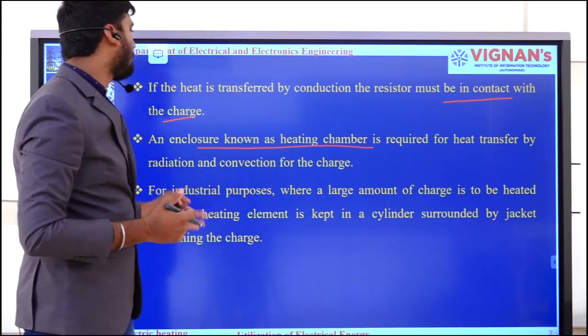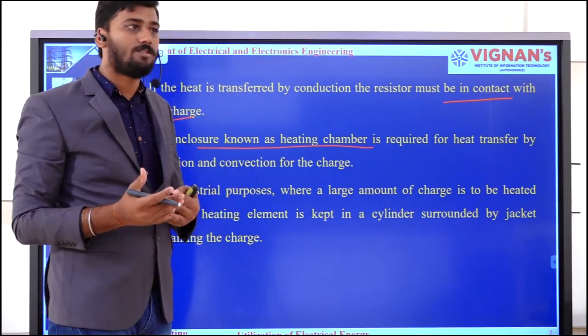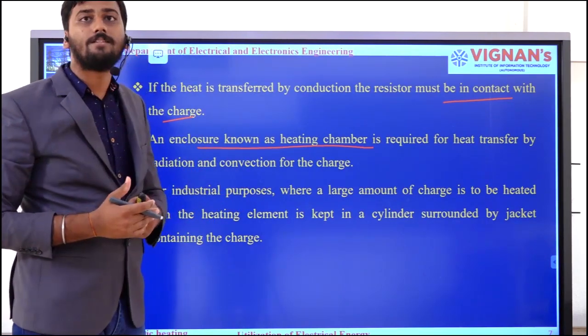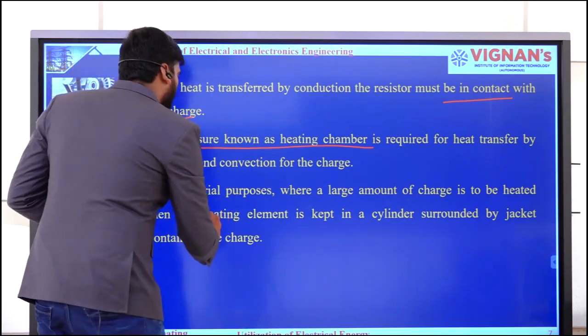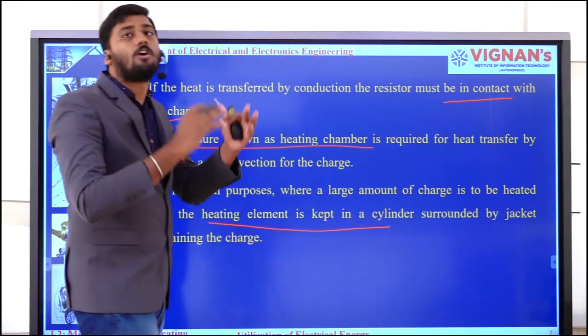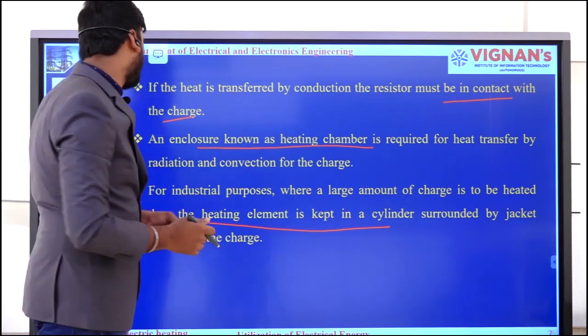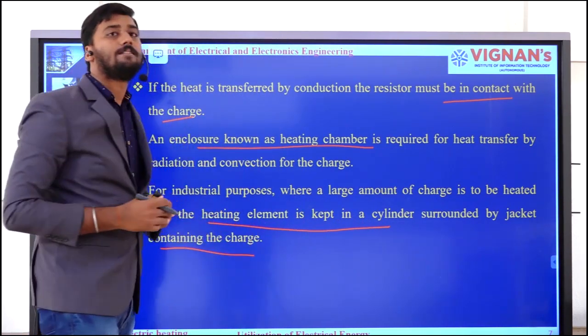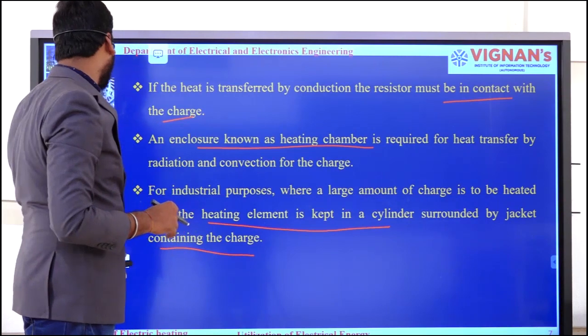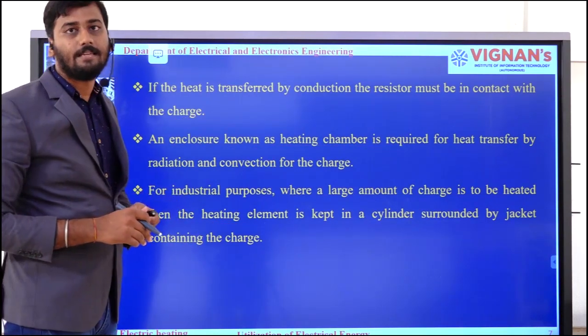In most of the applications we will be preferring this. And also in the industrial purpose, where a large amount of charge is to be heated, the heating element is kept in a cylinder surrounded by a jacket containing the charge. Like that, we will be transferring the heat by using this indirect resistance heating.